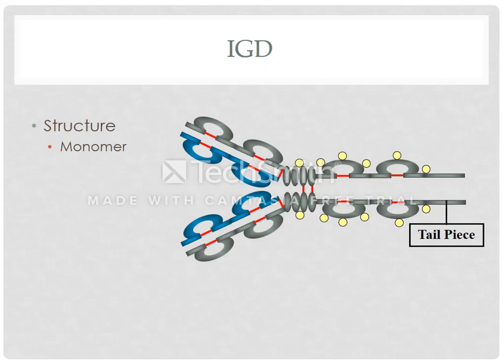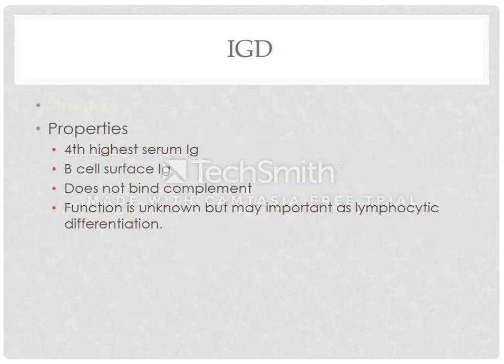IgD. IgD is a monomeric antibody, and this is the 4th highest serum antibody. IgD antibodies are present on the surface of B cells, and this antibody cannot activate the complement system.